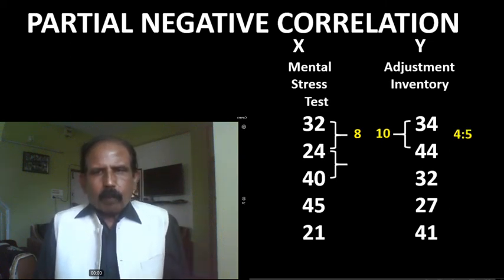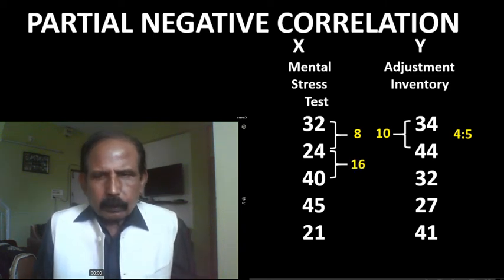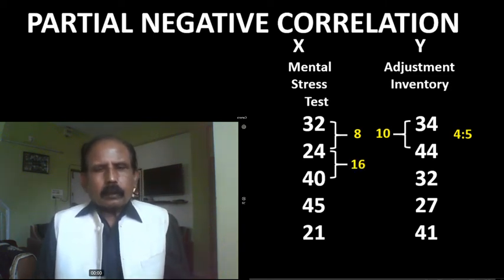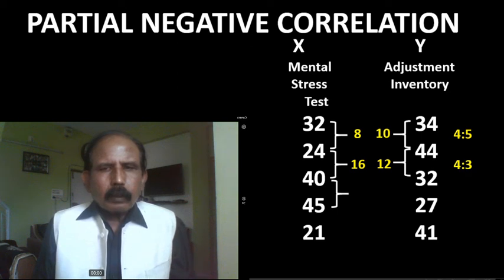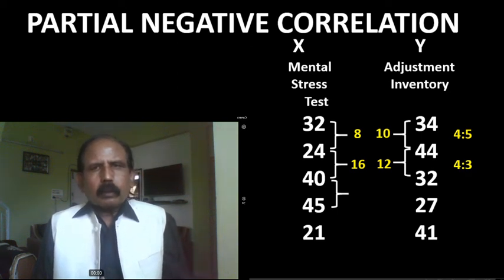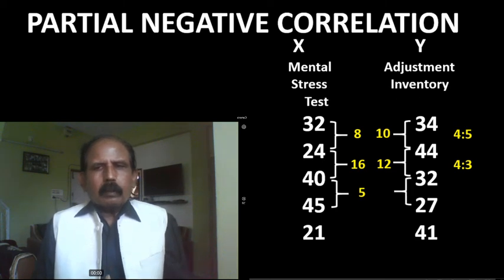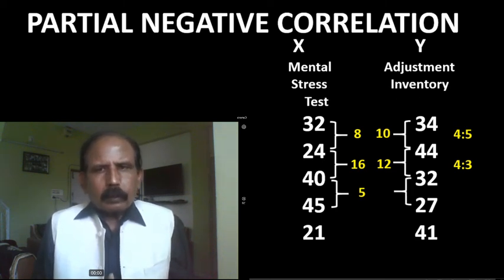Third X is 16 more than second one, and third Y is 12 less than second one. Changes are in opposite direction and proportion of the changes is 4 is to 3. Fourth X is 5 more than third one, and fourth Y is 5 less than third one.